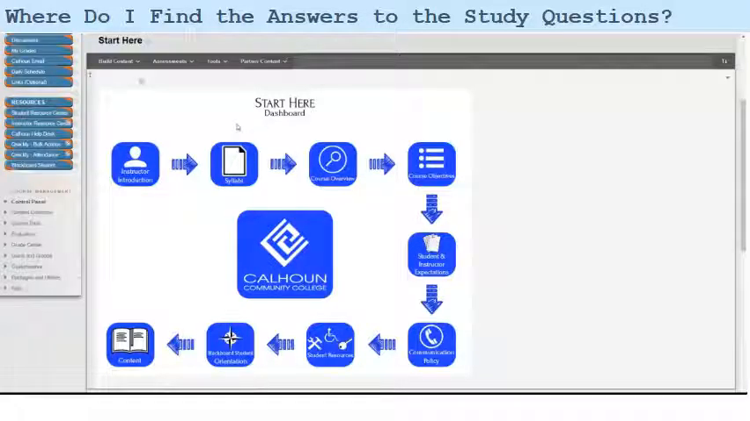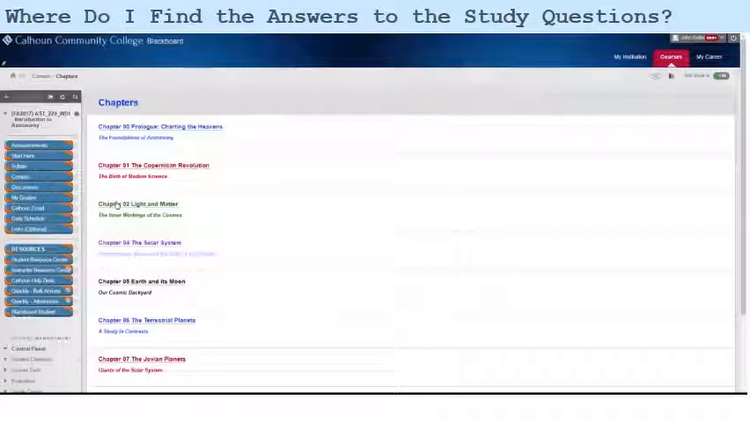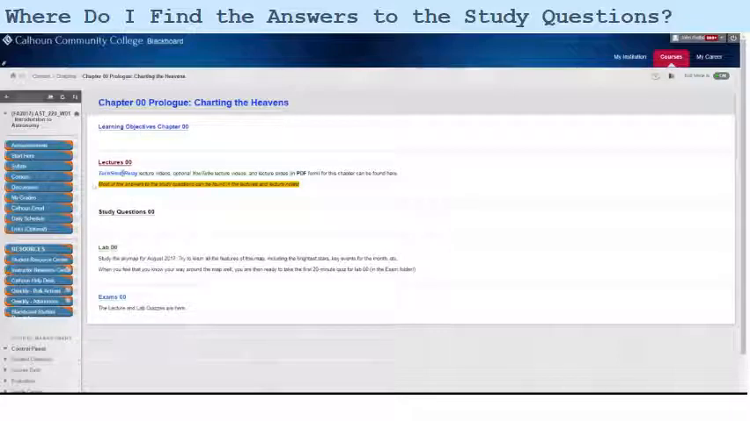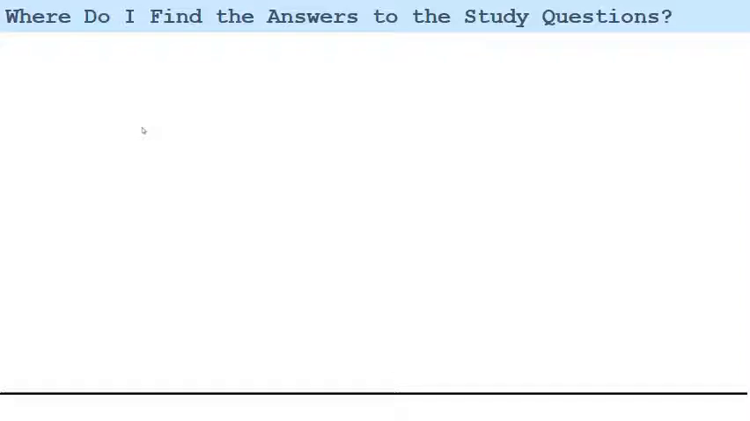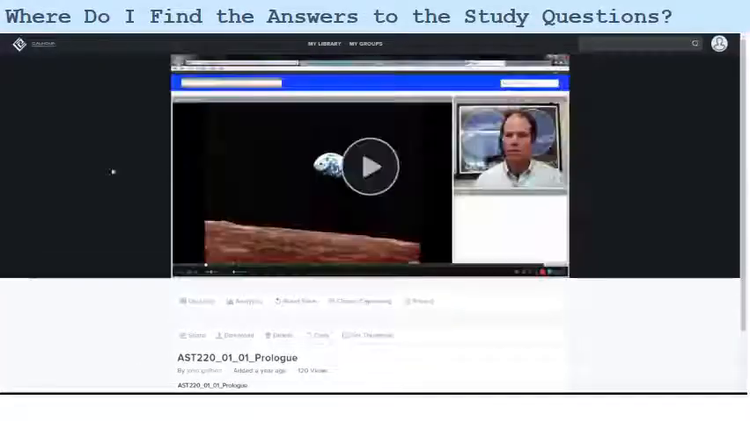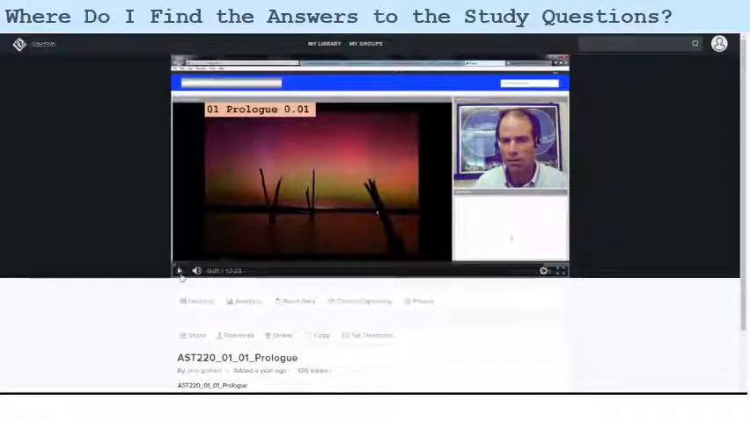So where do I find the answers to all these questions? Well, if I go into the content folder, in this case from the Start Here dashboard, and again I have the daily schedule up top, I want to go into chapters, and let's say we're looking at chapter 0, the prologue for the first week. Here I have the lectures for chapter 0, so I'll click on that, and there's 2 main lectures and a review lecture. If I look at this first lecture, I get a TechSmith Relay video of my lecture, just like a regular class.